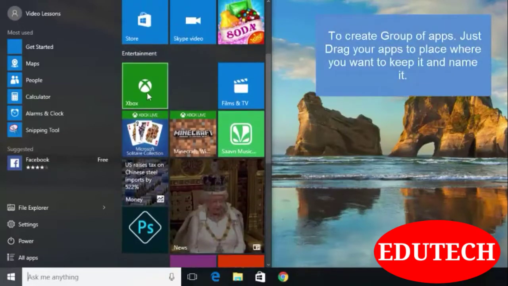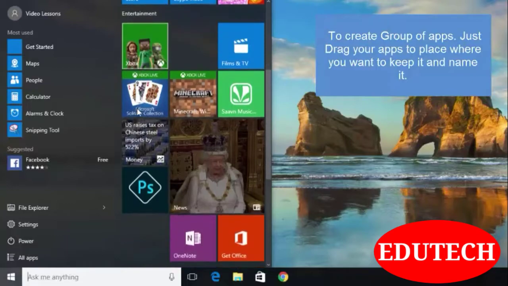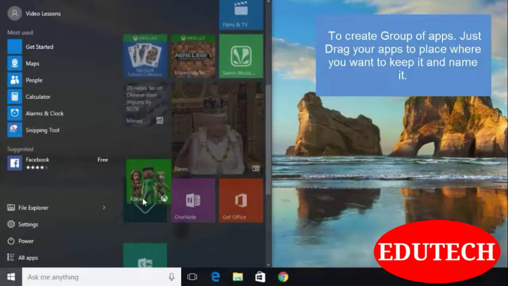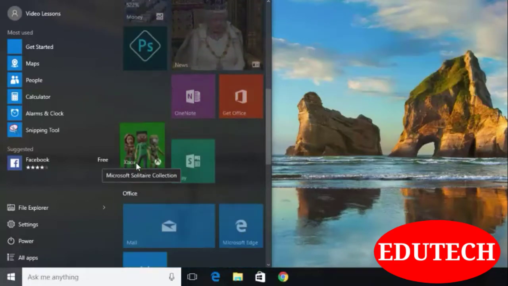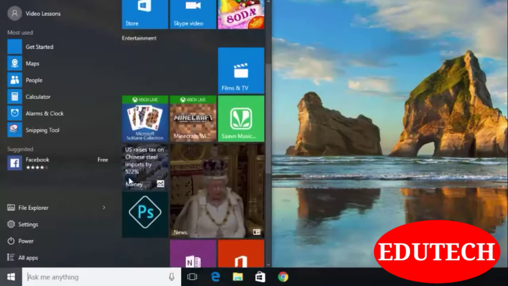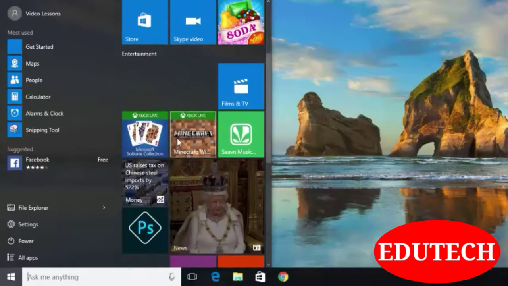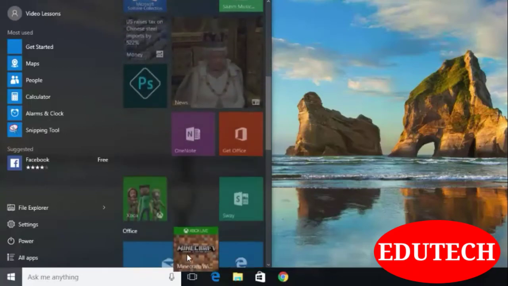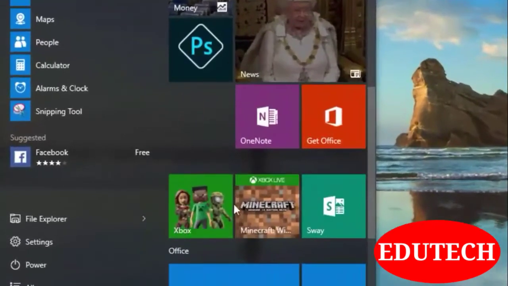Okay, let's set it to games. For example, this Xbox app is related to games. I am putting it here. And one more app, Xbox Live, Minecraft. So these are various games.